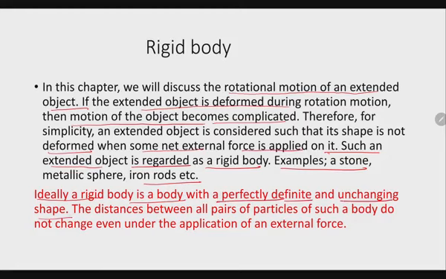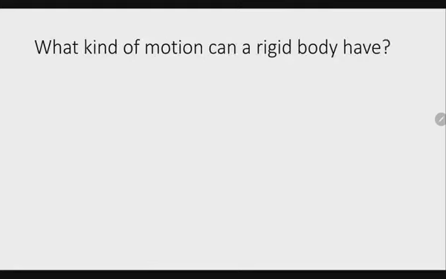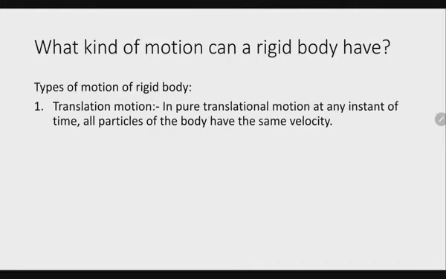It means if the body is moving, then the distance between the constituent particles does not change even when a large force is applied on it. So what kind of motion can a body have? Types of motions. One is translational motion.